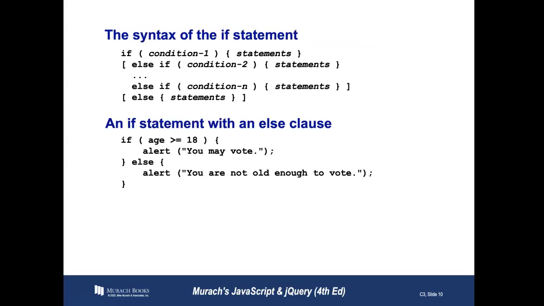So here's the syntax of our if statement. This is where it all comes together and starts to make sense. If condition 1, then let's do statements. It could be something like, if the language setting on the browser is English, then greet the user in English. Then we have an else if, condition 2 statements, and else is the last statement. So you can have as many else ifs as you need, but they always end with an else. And notice that the else statement does not have parentheses. It only has curly braces. So that is sort of the filter at the end of the if statement.